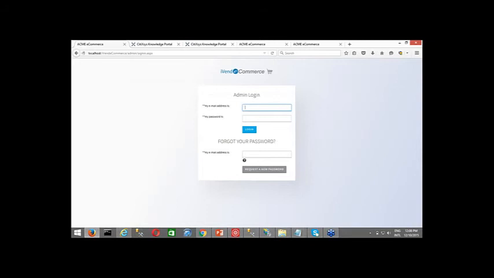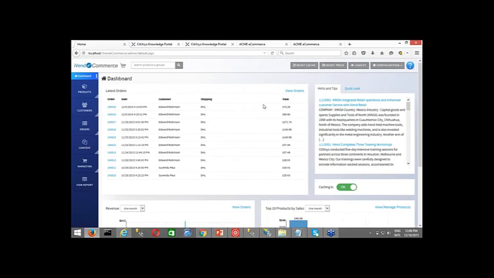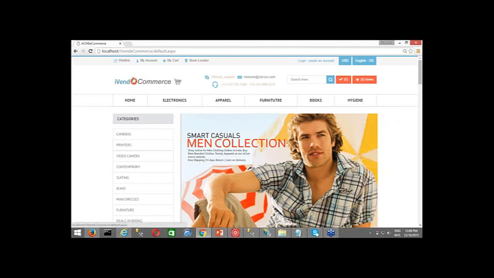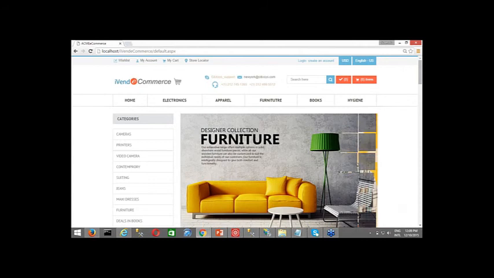I have opened the two consoles in two different browsers, and this is what needs to be done in your case as well. So I log in with my credentials in the admin console. This is how the home page of the admin console looks, and this is how the home page of the shopper console looks. So the first point that you are talking of, the configuration of optional billing and shipping address.